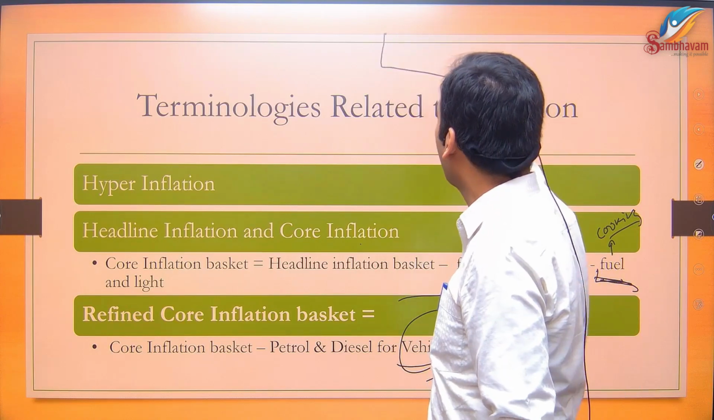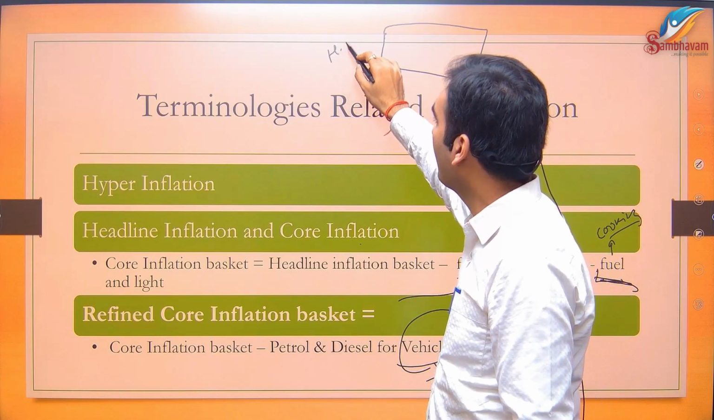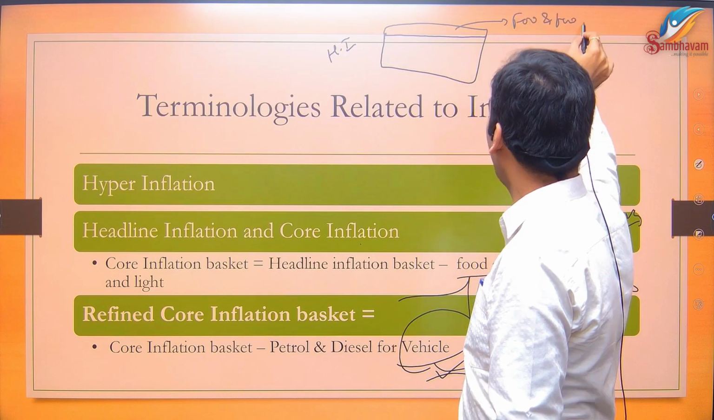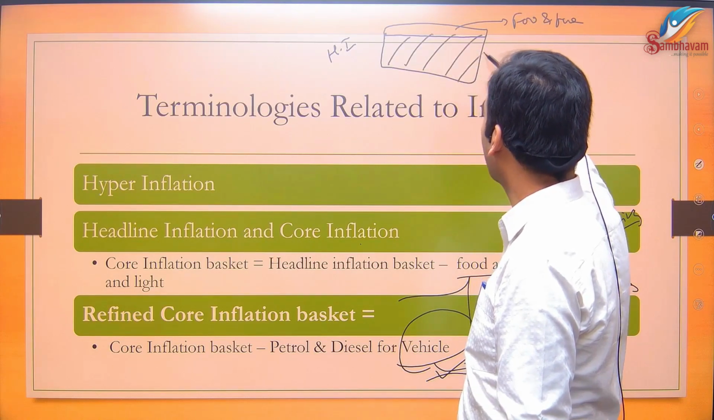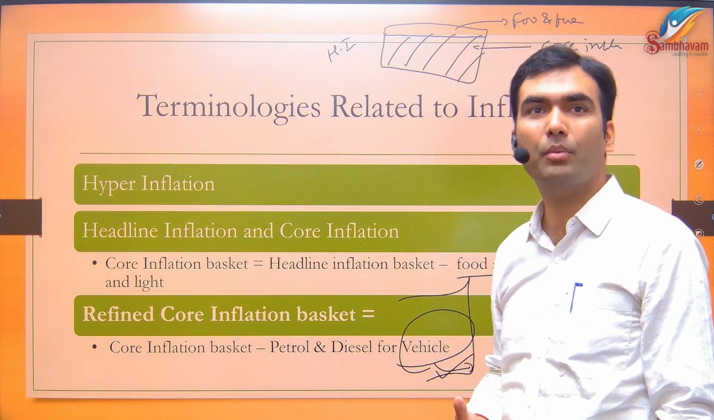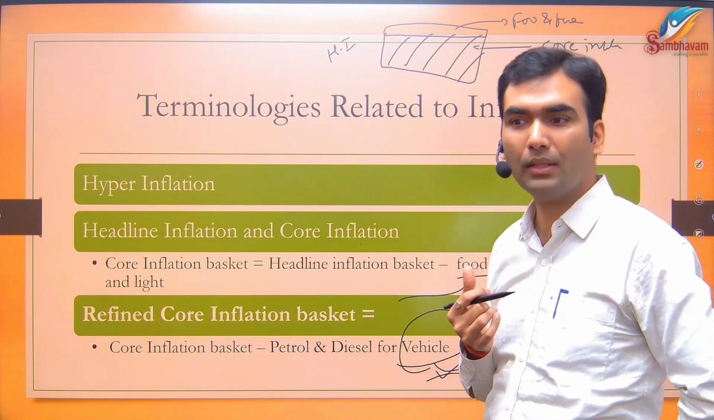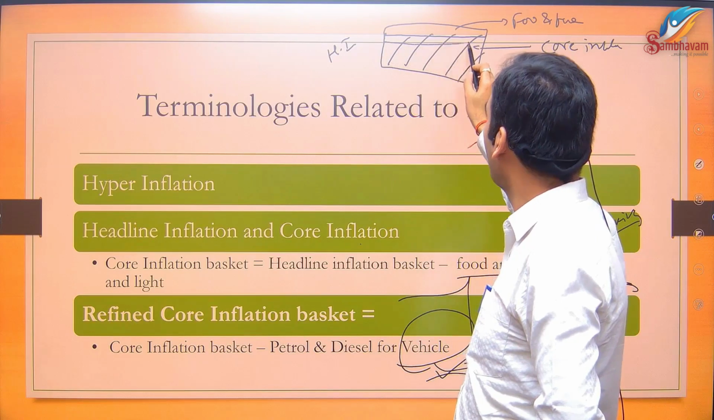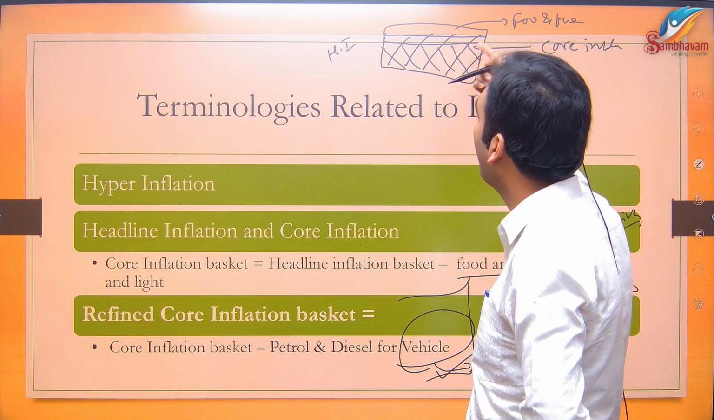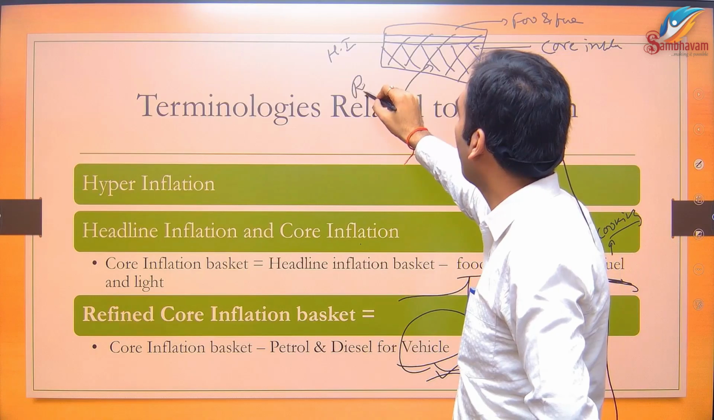See, there was this basket we were having earlier. The inflation that we calculated based on this basket is known as headline inflation. Then we removed food and fuel from here. Now this basket is known as core inflation. Then someone came with an argument that the fuel we are removing is not a complete removal of fuel. There is a lot of fuel being used in the transport sector. So from this you are now removing fuel used in vehicles. This is a further refinement of the concept of core inflation, that's why the name refined core inflation.